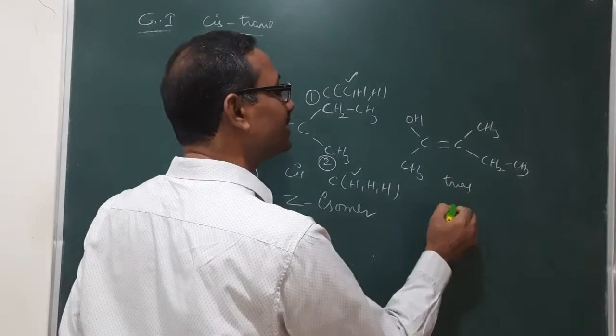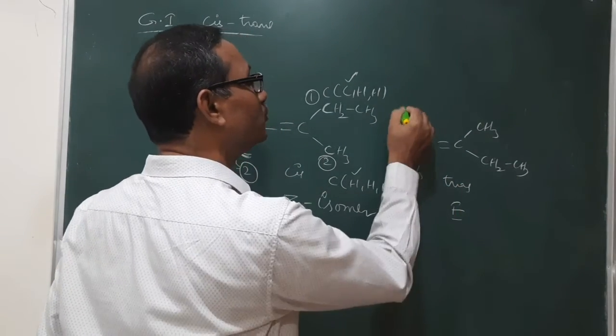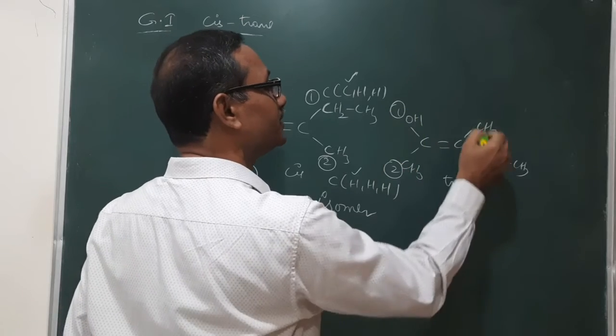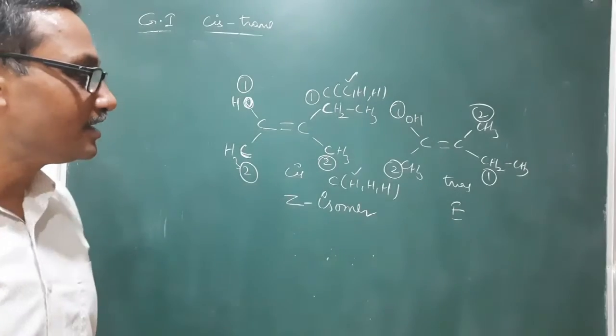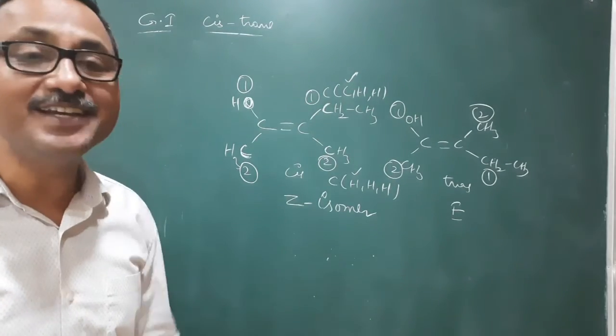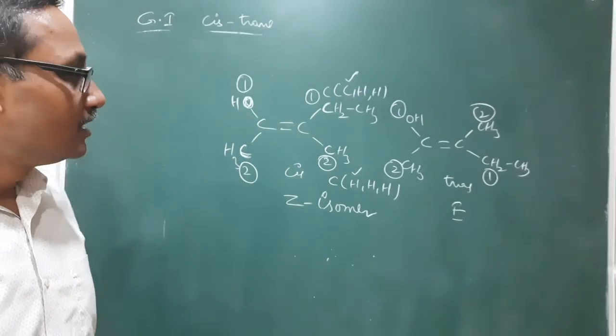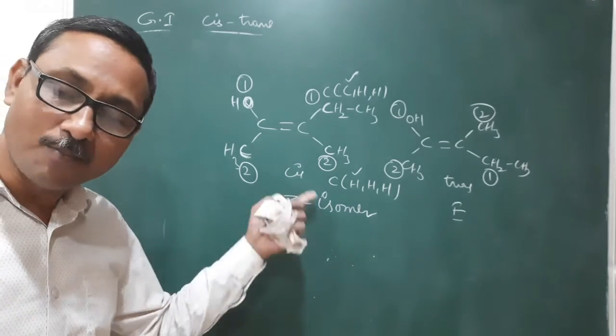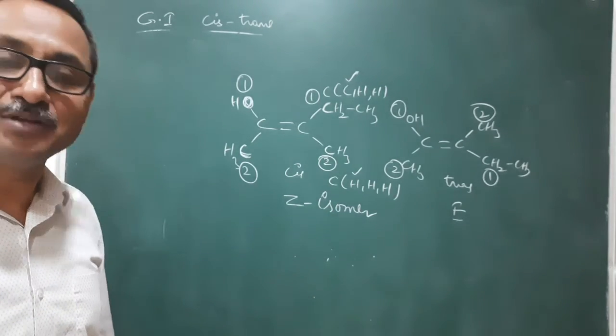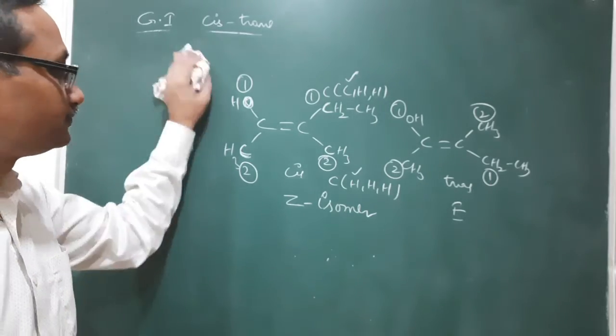And this one is an E isomer. How? It is a 1, it is a 2. Groups with a similar priority are at opposite sides. So it is an E isomer. Of course, EZ isomers are geometrical isomers with each other, similar to cis trans isomers.